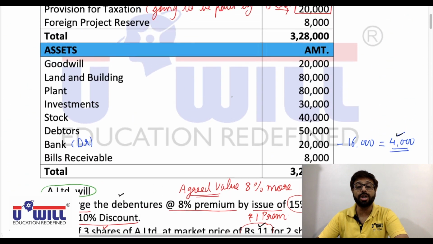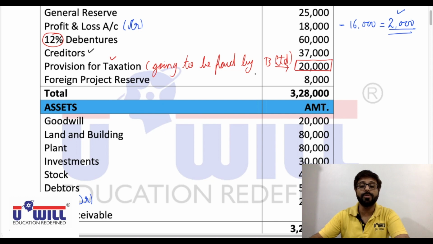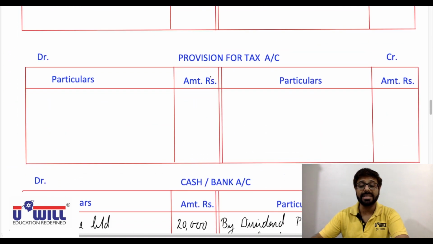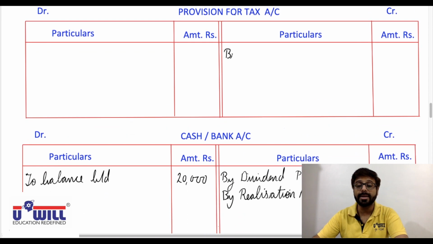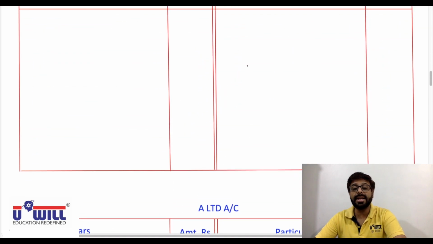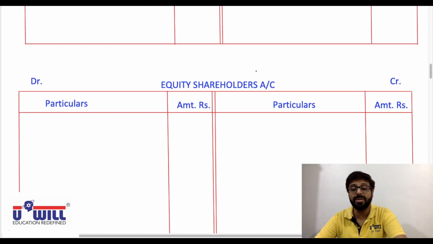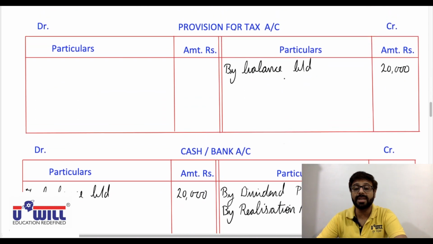Now here, which liability is not taken over and not transferred to realization account? Provision for tax 20,000, because that tax liability determined 24,000 will be paid by the transferor company itself. So in provision for tax account, all of you write down the opening balance by balance brought down 20,000. This is not transferred to realization account. It is not yet closed. It will be closed only after its payment. Okay. So second entry is done. Liabilities are closed and transferred to realization, but only those liabilities which are taken over are to be transferred. So provision for tax is not transferred and its balance remains as it is in the ledger account.